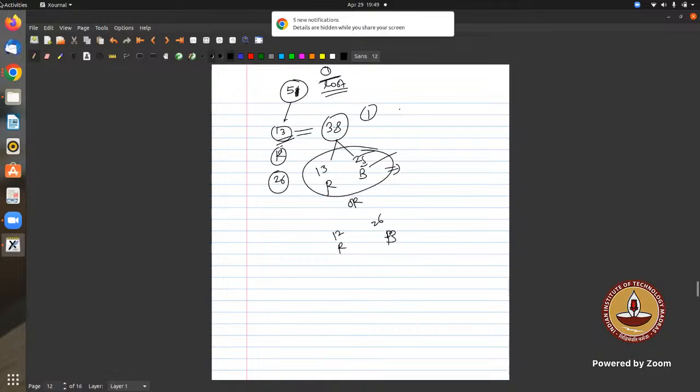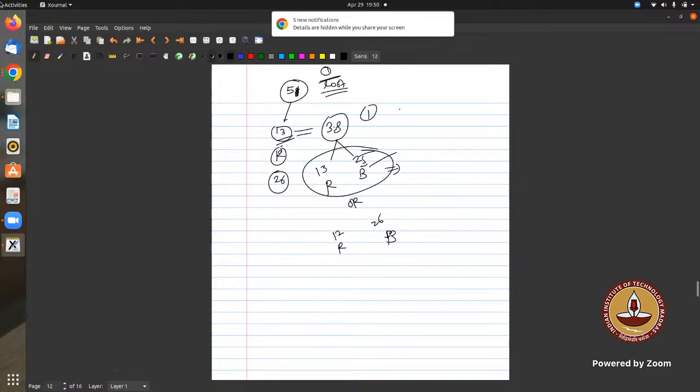See, so what is the probability that? Sir, can't we directly have 26C1 upon 38C1, but we don't know about the black card.